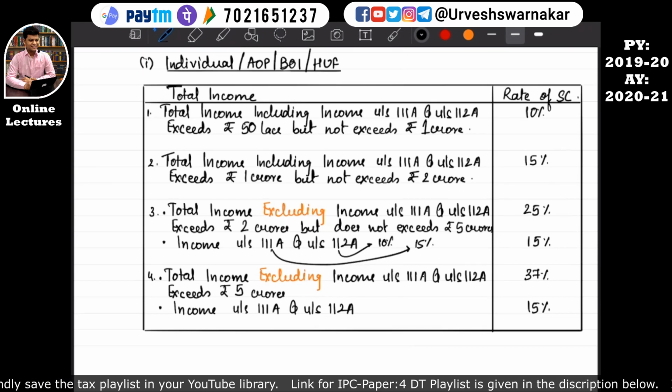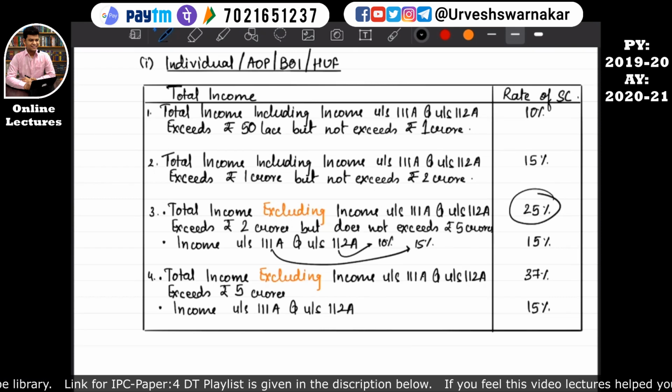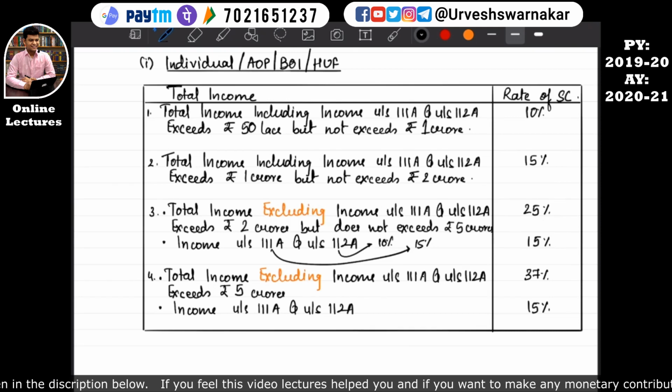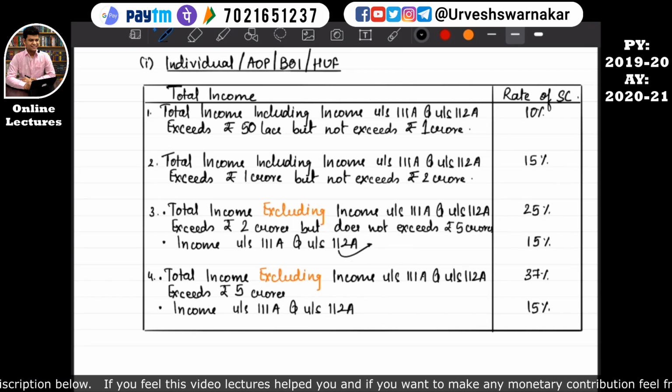If they have earned this income and the total income other than the income under section 111A and under section 112A exceeds 2 crores and it is up to 5 crore, they have to pay 25% of surcharge for that other income, and on the income under section 111A and under section 112A they have to pay the special rate of tax as well as they have to pay the surcharge on the special rate of tax. I hope this is quite clear to you all. As and when we move ahead and study the capital gain chapter and PGBP, that is professional gains and business and professions, that time we'll come to know how we have to use all this.